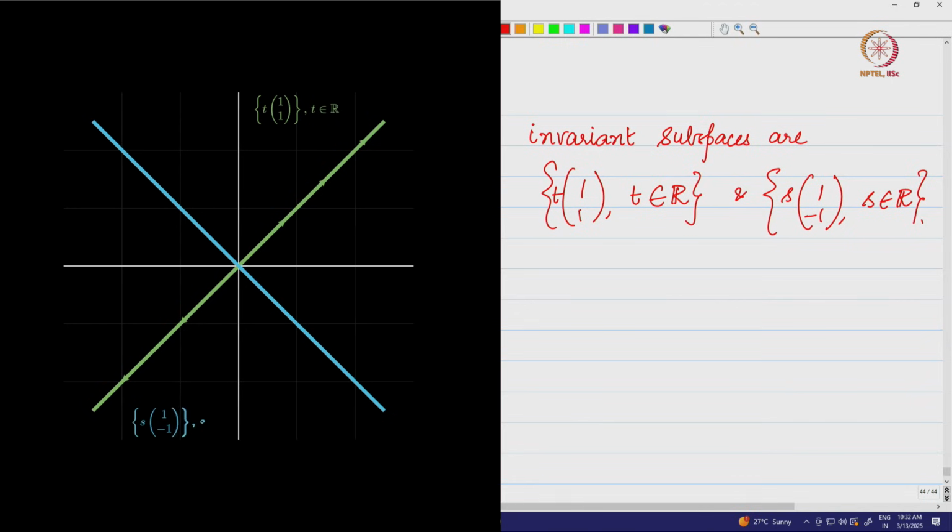So, these are basically the invariant subspaces associated with the linear transformation T.